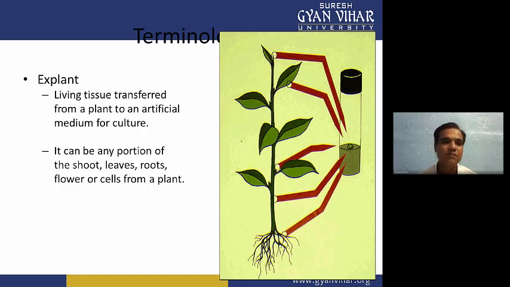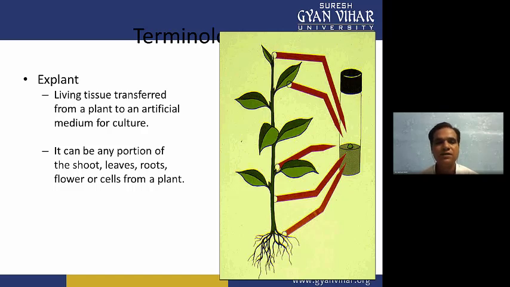So it is a living part, because the plant is living. So living tissues or cells, when we are utilizing them for plant tissue culture, or growing them in in vitro condition on artificial media and providing aseptic condition, we call an explant.